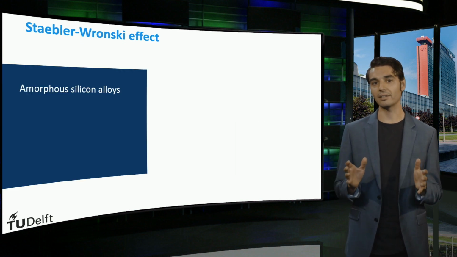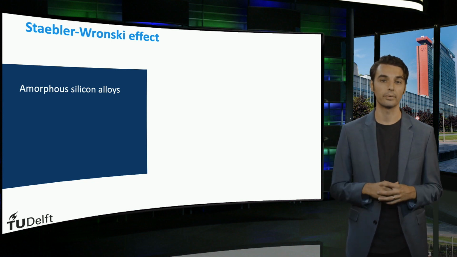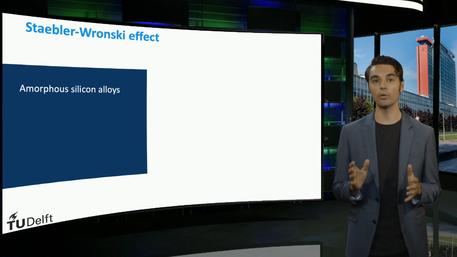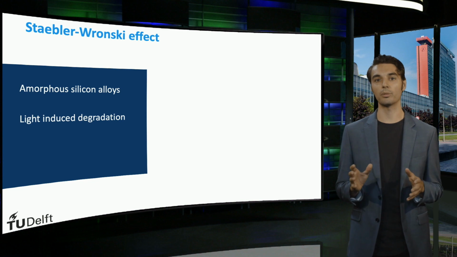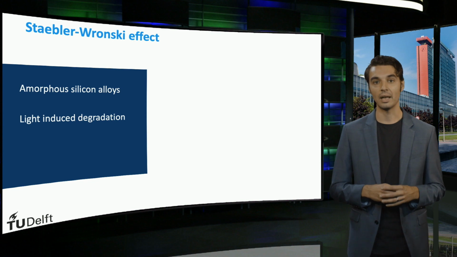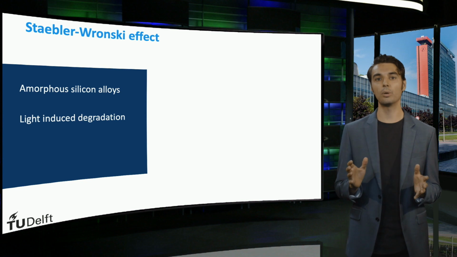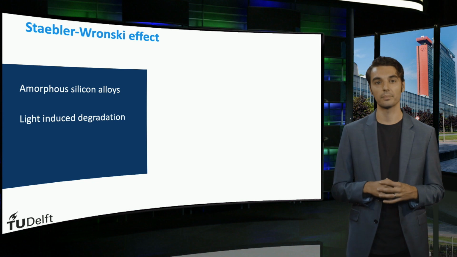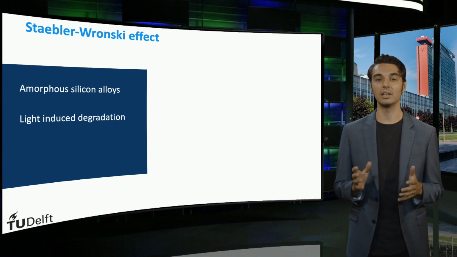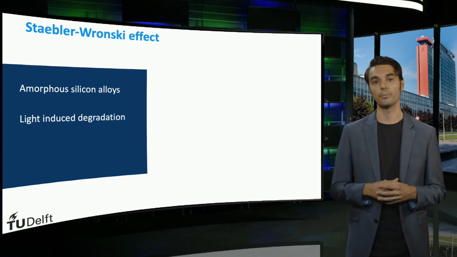The Staebler-Wronski effect influences the performance of amorphous silicon and silicon alloys containing amorphous tissue. The effect involves the degradation of amorphous silicon under the influence of light. Light-induced degradation was discovered by Staebler and Wronski 1 year after the first amorphous silicon solar cells were made, and is one of the biggest challenges for thin-film silicon solar cells. Because of the recombination of light-excited charge carriers, metastable defects are created in the absorber layers. The increased defect density leads to increased charge carrier recombination in the absorber, which degrades the performance of the cell.